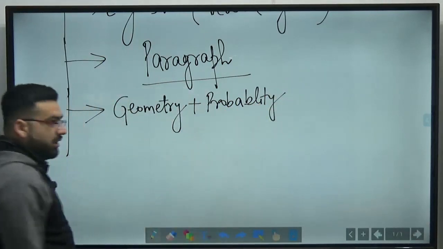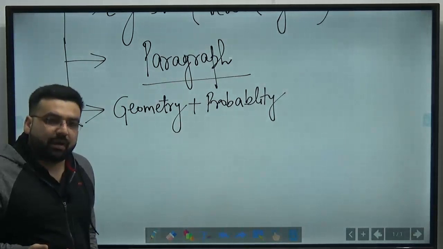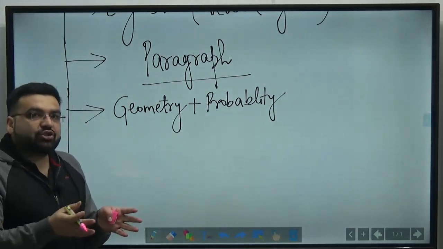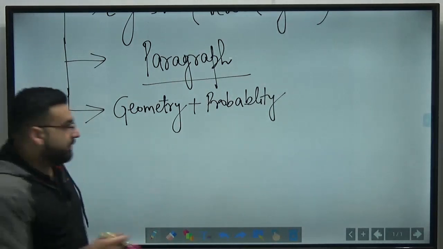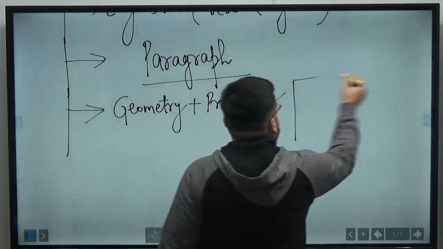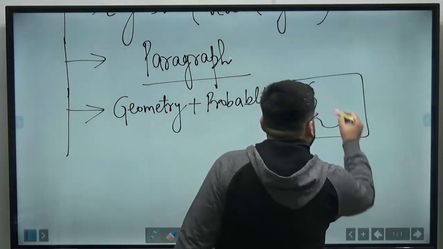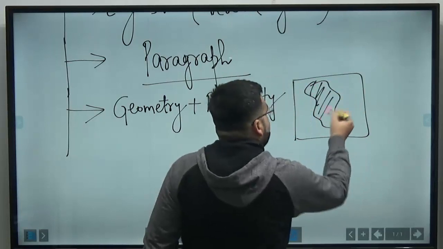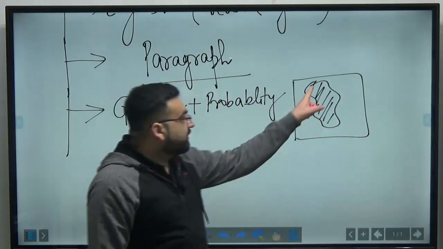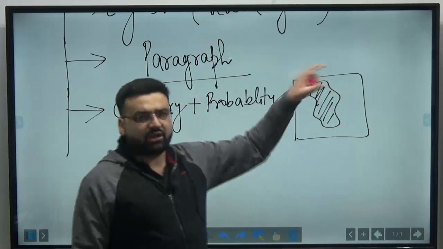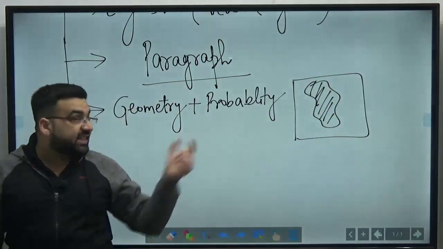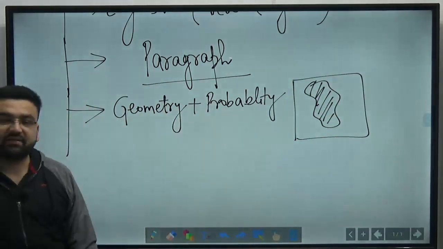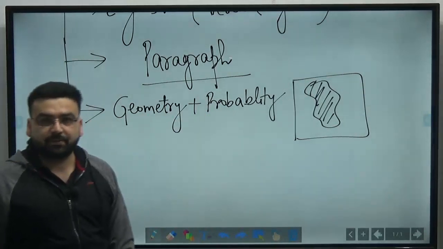These questions have been asked. Now the question is, what is the meaning of this geometry and probability? See, they have mixed together geometry and probability. For example, let us say that this square is given to you and there is some XYZ shaded portion area. Now the question is, what is the probability of this shaded area to the whole area? Some values are also given. So these types of questions have also been asked, which are the geometry plus probability questions.